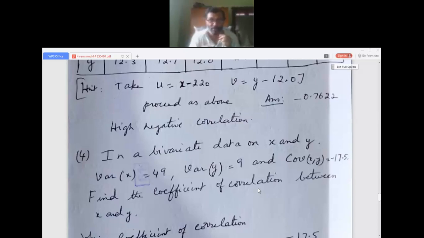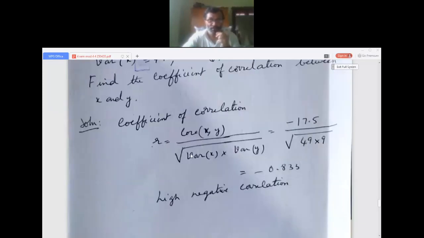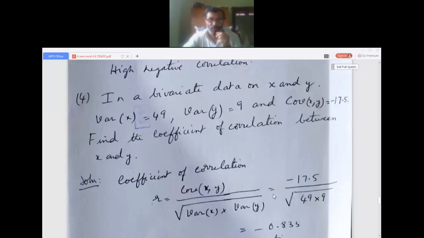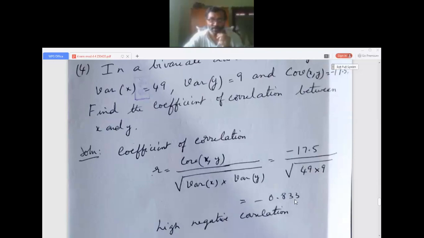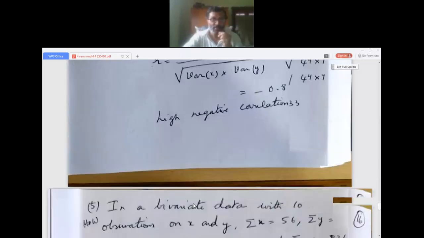Which formula connects the coefficient of correlation r, variance of x, variance of y, and covariance of x, y? So we get r is equal to covariance of x, y divided by square root of variance of x into variance of y. With this method we get minus 0.833. So it shows a very high negative correlation.